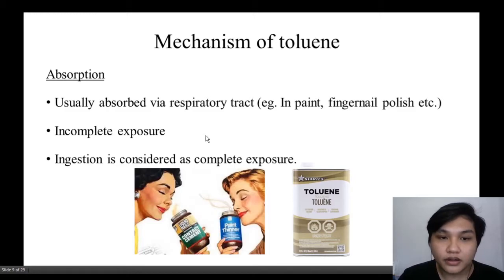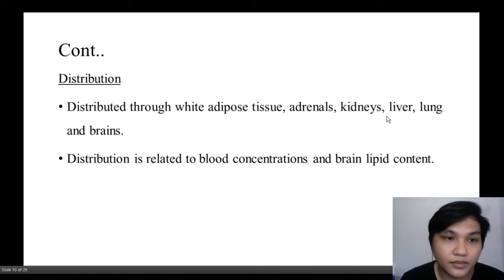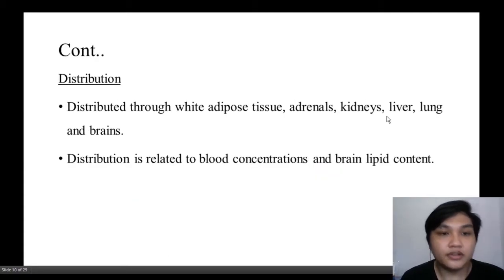We can say that it is complete exposure when a patient accidentally ingests the toluene. Next is distribution. Toluene is distributed through white adipose tissue, adrenal glands, kidneys, liver, lungs, and brain. The distribution is related to the blood concentration and brain lipid content of the patient.